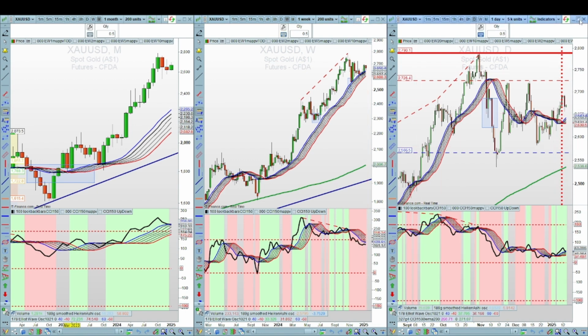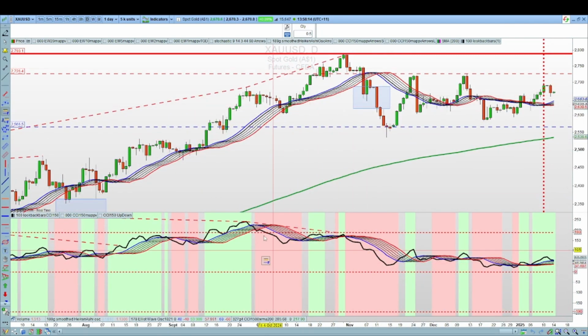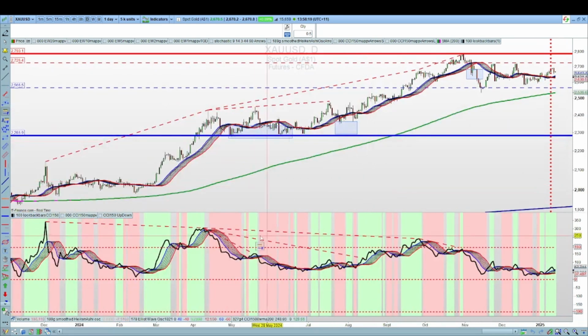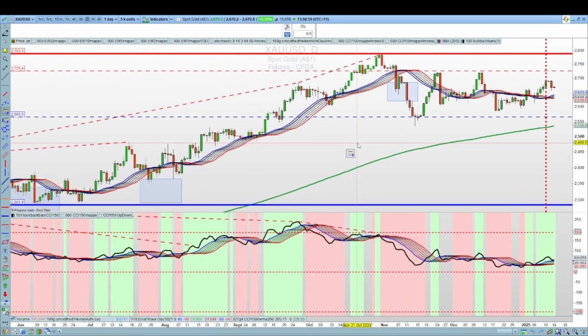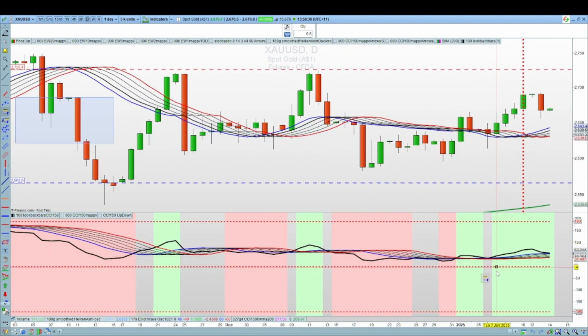On the daily, we had another shorter term bearish divergence here. Lower highs on the CCI versus higher highs on the price. There was more divergence back here, but I've already covered those in previous videos. But the more recent one was this little period here, hit our target range, and it's been moving sideways since. Now at the moment, it's been fluctuating above and below the CCI. And it looks like it's just broken into that moving average range in the last hour or so, possibly. So we may see further declines. Otherwise, we could possibly see a bounce. So I'll just keep an eye on that.